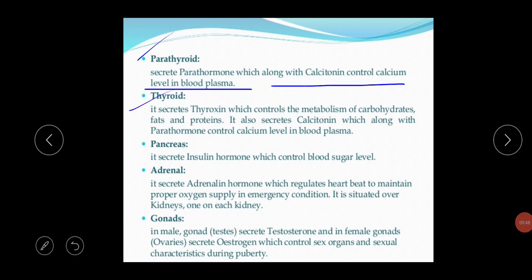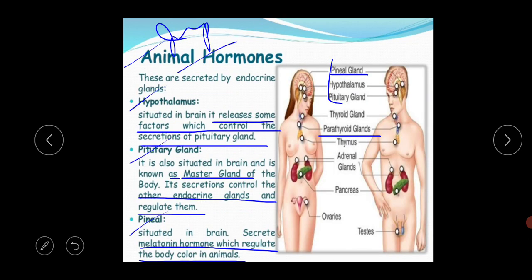The next gland is the thyroid gland, and the name of the thyroid gland is quite familiar to all of you, because all of you have heard this term before. The thyroid is one kind of gland. What is the position of the thyroid gland? I am showing the picture. This thyroid gland is in the neck portion. Just look at the structure.